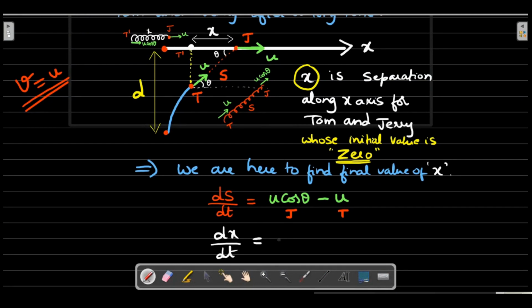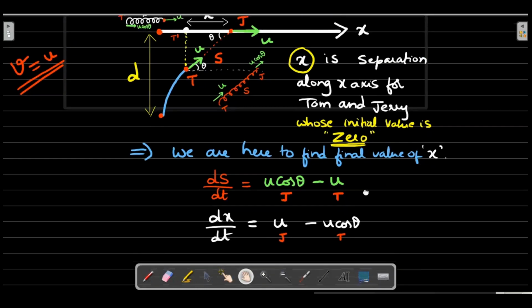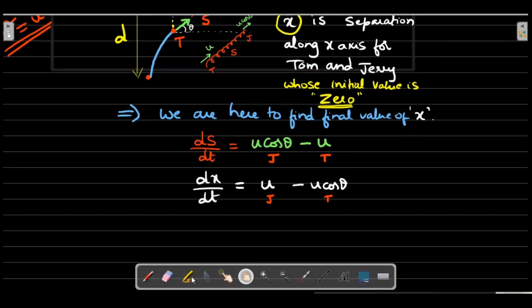This would be equal to a u with a positive term and u cos theta with a negative term. Ironically, you could see again Jerry contributes positively and Tom contributes negatively, but this time the terms are reversed, as you could see. We all know that if I were to solve individually, I would actually hit a roadblock.